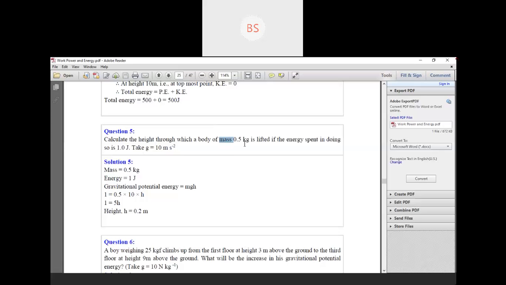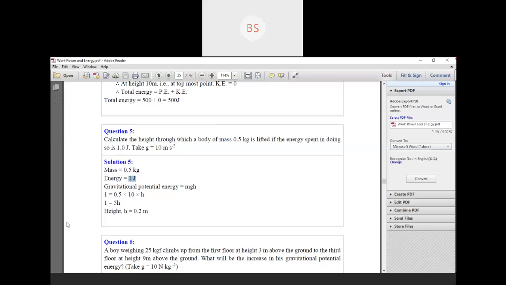First they have given mass. Mass is 0.5 kg. Okay. Then they have given energy spent. That means whatever potential energy was there, that energy spent. Potential energy spent is 1 joule. So energy spent is 1 joule.